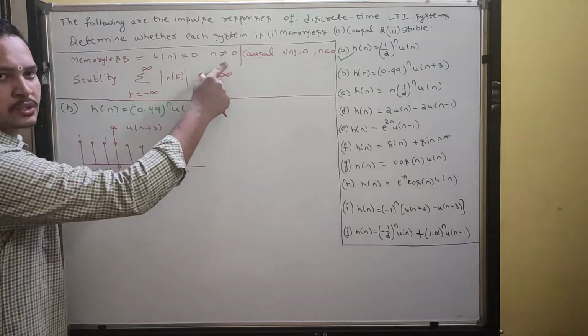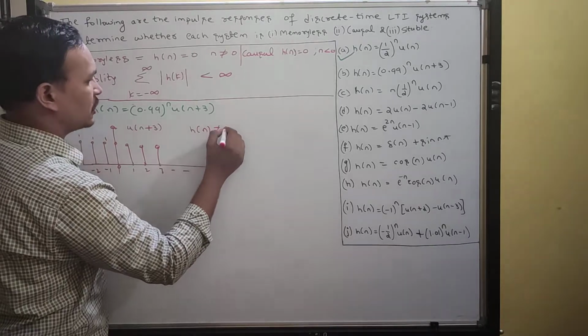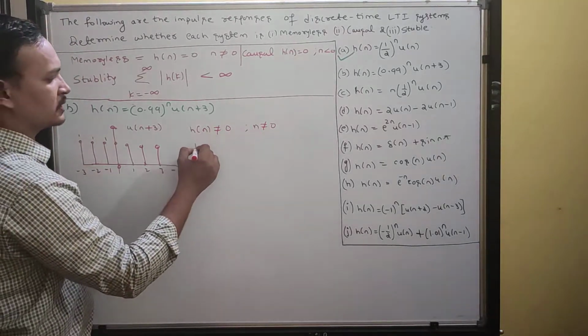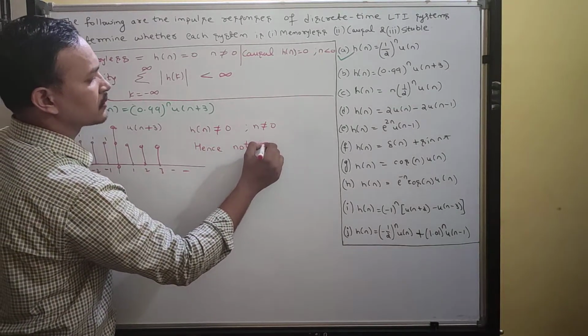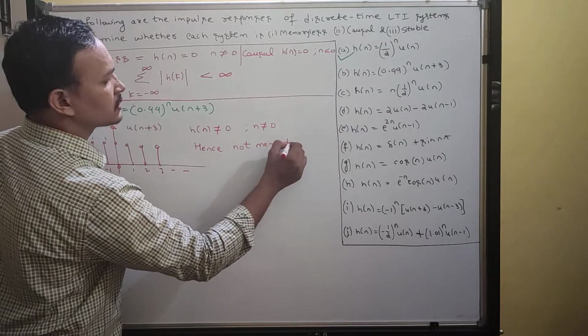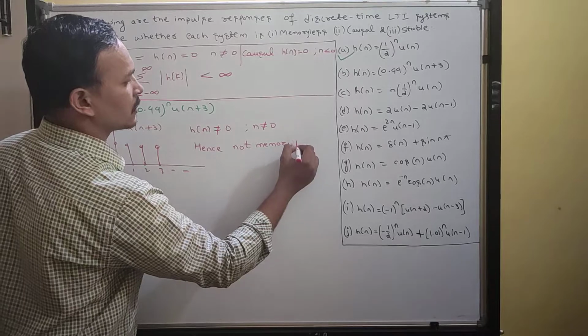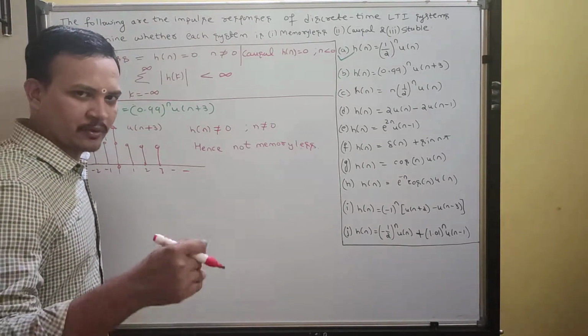For n not equal to 0, h of n is not equal to 0. Hence we can say not memoryless. Not memoryless means memory is there.